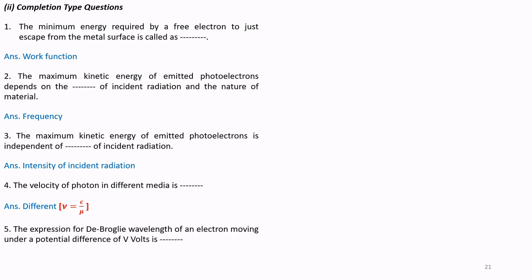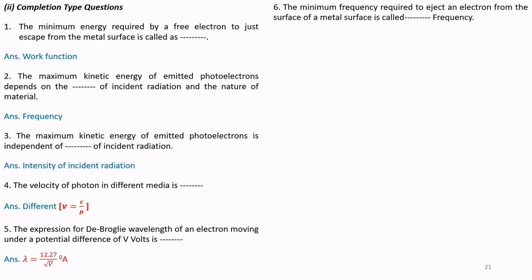Question number 5. The expression for de Broglie wavelength of an electron moving under a potential difference of V volts is, we have to remember the formula, lambda is equal to 12.27 divided by square root of V Angstroms.